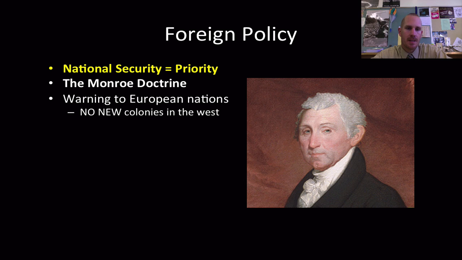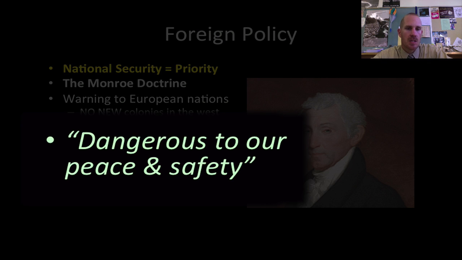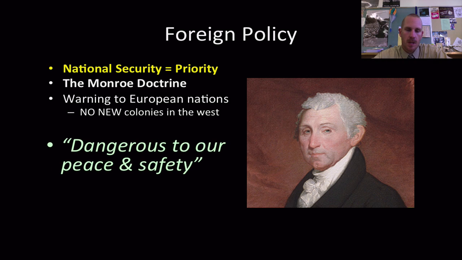What he's going to basically tell them is, whatever colonies are here now, that's fine, but any new colonies at this point are going to be considered dangerous to our peace and safety. European countries, especially Spain and Portugal at this point, are trying to reassert their power after losing a little bit over the last 20 plus years. So he's basically going to tell them that any new colony or attempted settlement is going to be dangerous and we will act accordingly with force.